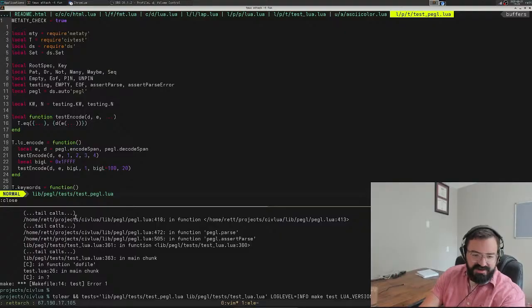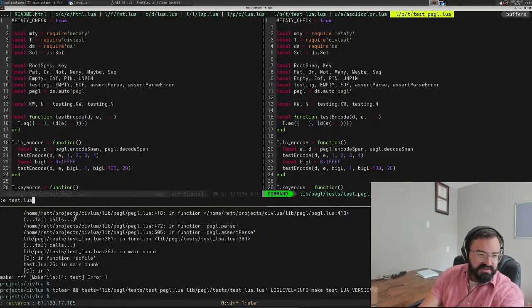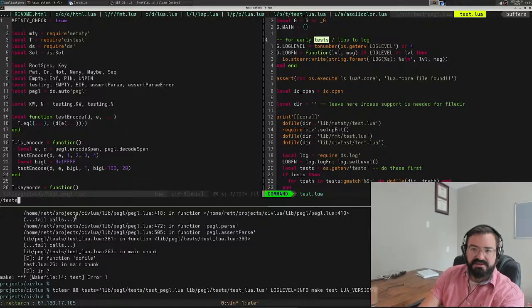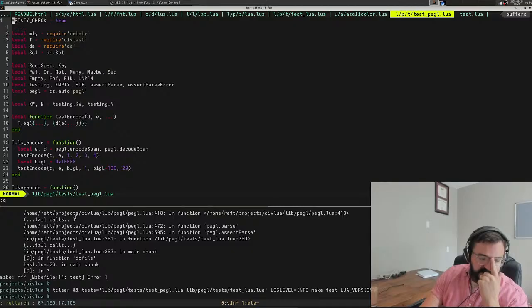That's just a little hack in our, by the way, there's nothing magical happening here. I literally just read os.getEnvironment tests, and if they are there, I run those first. That's all that's going on here. It's not any kind of special stuff. It's just part of the test script in Civ Lua.